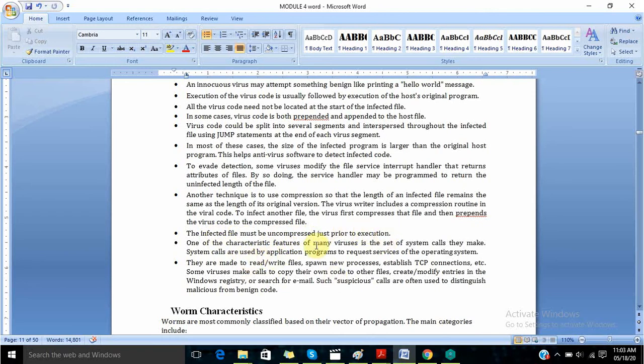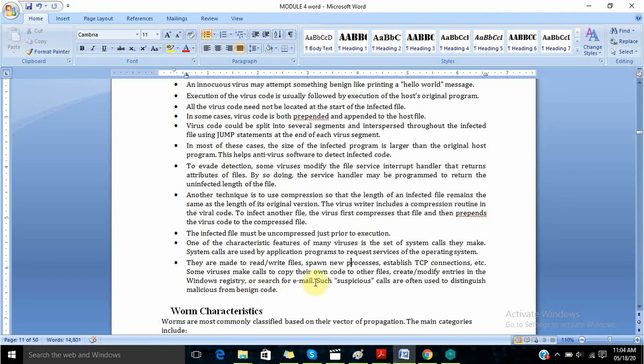One of the characteristic features of many viruses is the set of system calls they make. System calls are used by application programs to request services of the operating system. They are made to read or write files, spawn new processes, which means to start new processes so that a new process will be born, establish TCP connections, etc. Some viruses make calls to copy their own code to other files, create or modify entries in the Windows registry, or search for email.